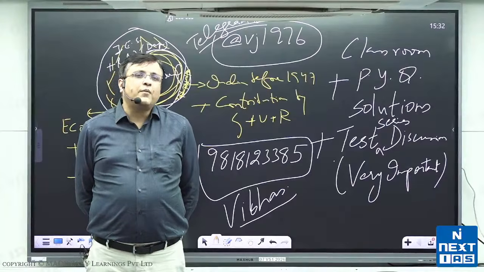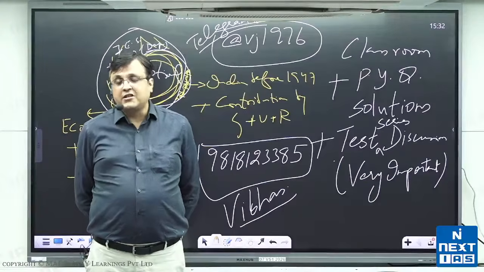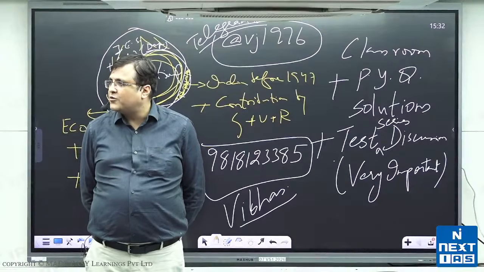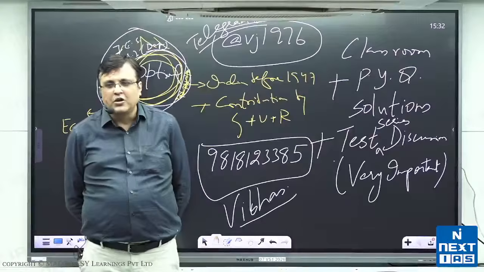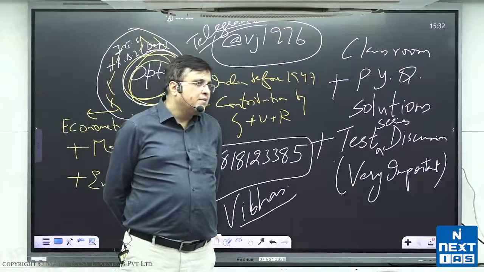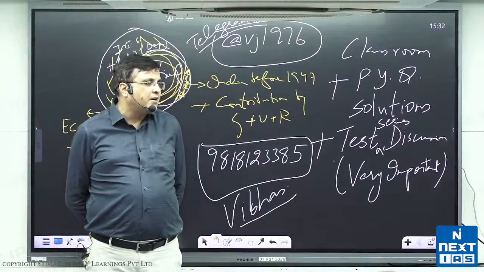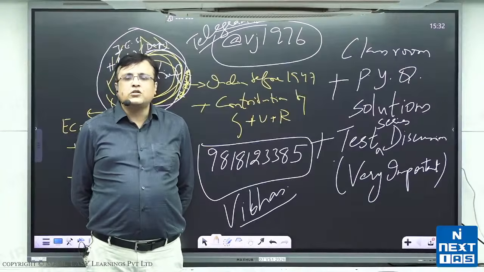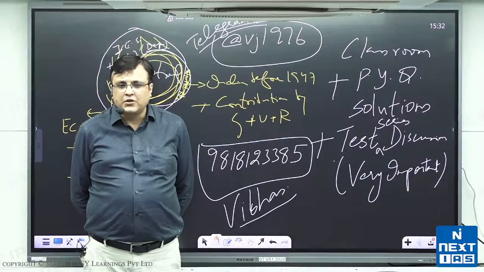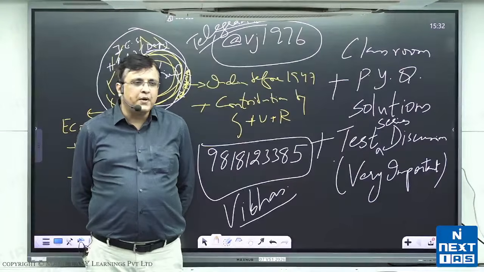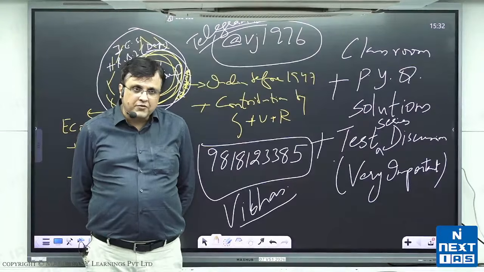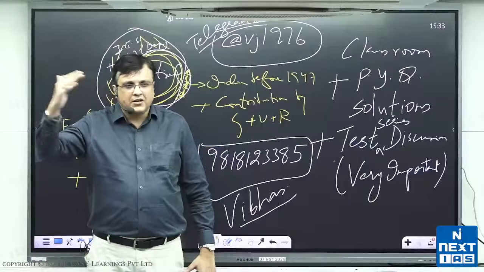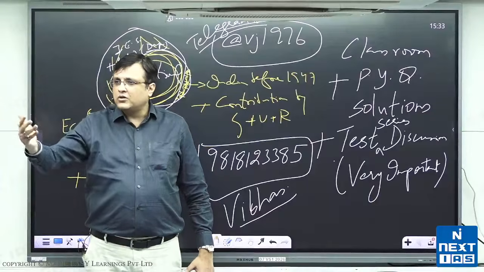Another myth created about economics optional is it has too many numericals. I wish it had. If it had too many numericals, I would have prepared my students for it, and you would have scored very well in that, I can assure you. But the problem is it doesn't have too many numericals. Maximum I have seen is 3 numericals in one paper. That also was last year, which I don't think will get repeated again, but that is the maximum. That also, all the 3 could be eliminated in the choices that you got, so it is not a numerical heavy paper. Unfortunately, I repeat, I would have loved them to make a numerical heavy paper so that we can prepare you, and then 370, 380 becomes a possibility, because you get the numericals right and you get full marks, so that of course is there.